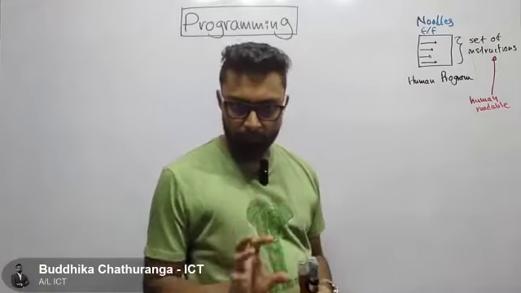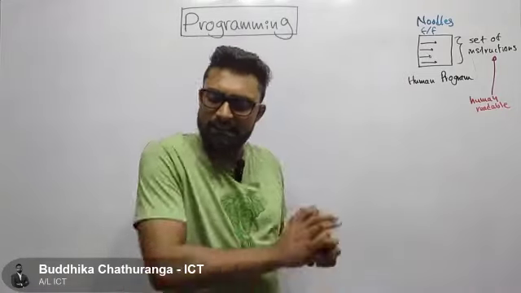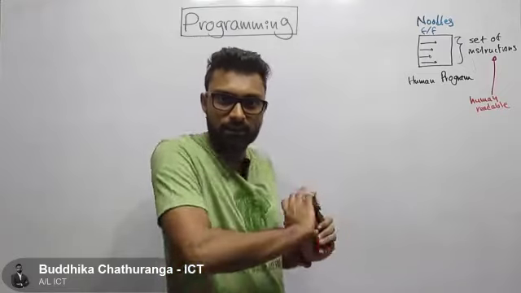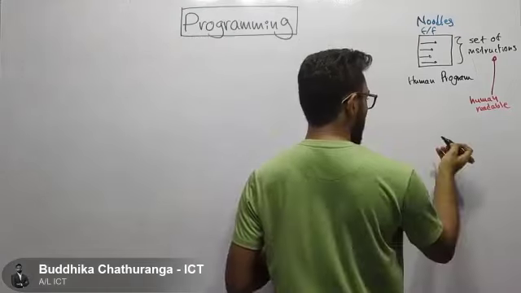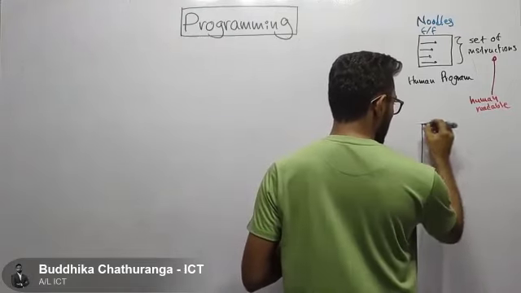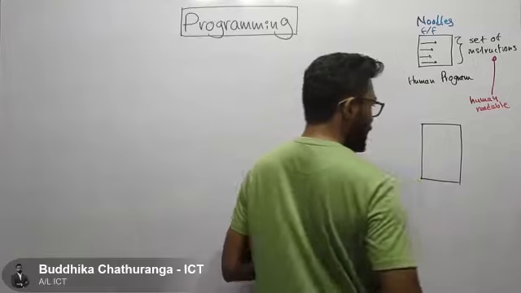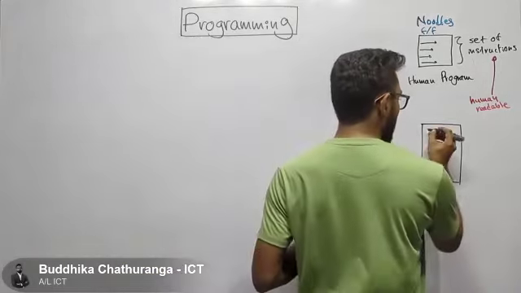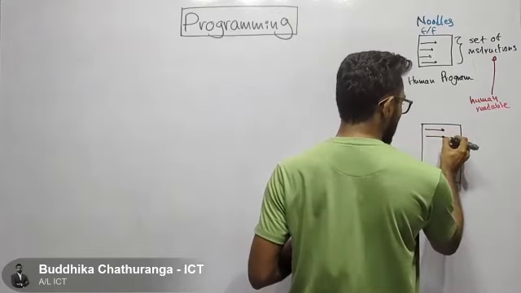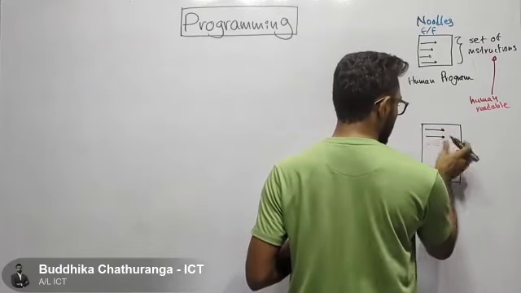Now when it comes to a computer program, this is the same. The philosophy is the same. A computer program is a set of instructions. Now here I am drawing a computer program. Here it is written in a way that a computer can understand. These instructions only a computer can understand.